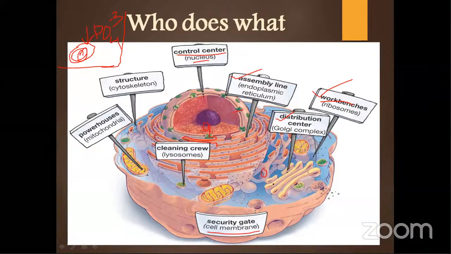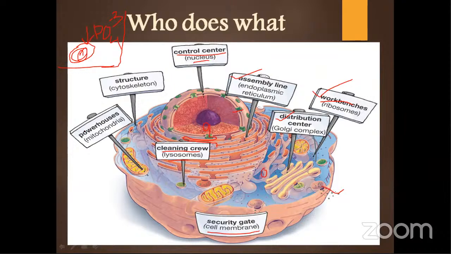And whatever is torn out will form the lysosome, and the lysosomes will ultimately move out of the cell. Here you can see the cleaning crew, that is the lysosome. That is what they do. Whatever material is unnecessary for the cell, they will engulf it and ultimately digest it, and the digested material will either be reused by the cell or excreted out.